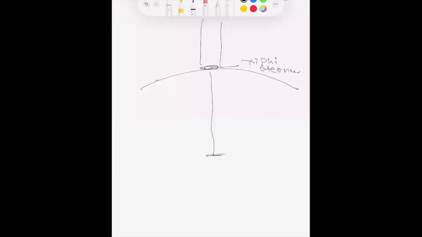So 1, 2, 3, 4, 5, 6, 7, and 8. This is the navel region. So this is 1 chun, then 2 chun, 3, 4, 5, 6, 7, 8. After 8 chun, we reach the Jiuwei sternum.